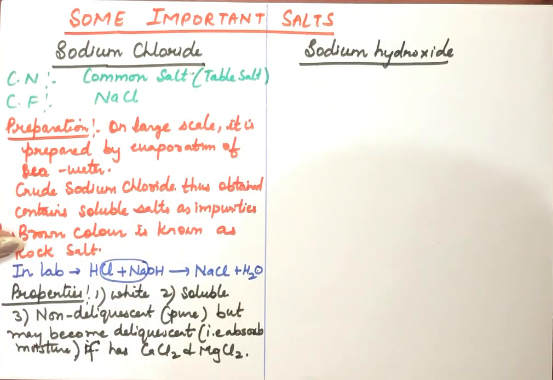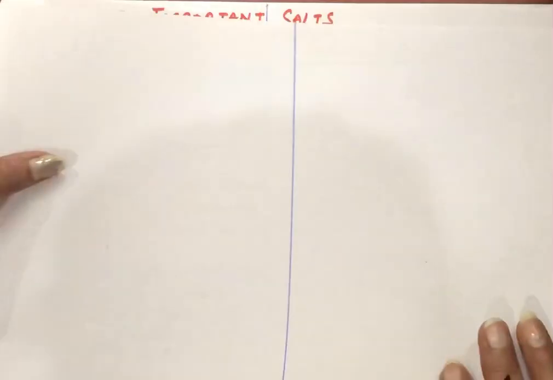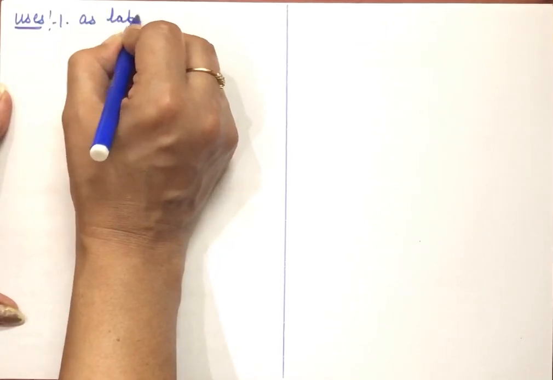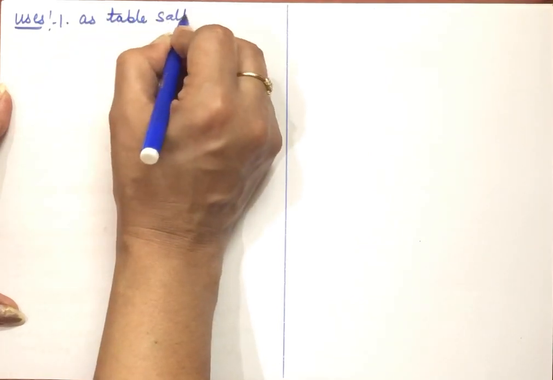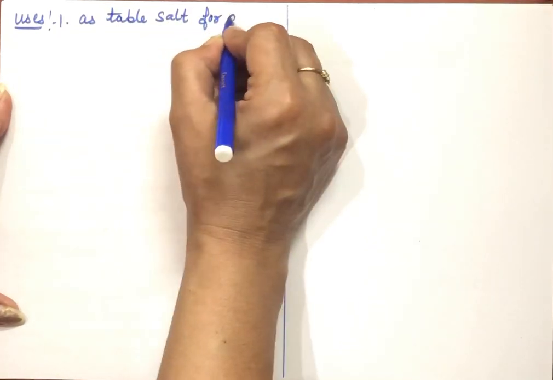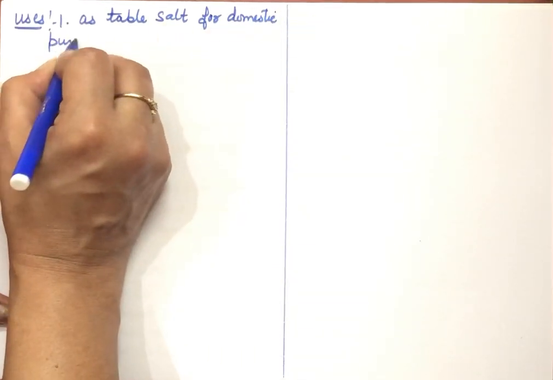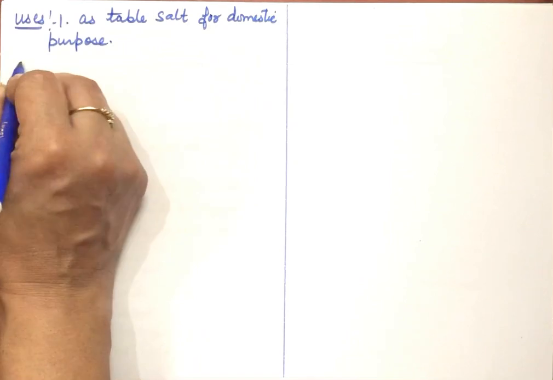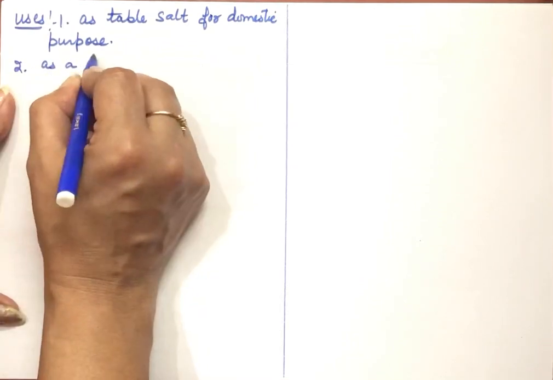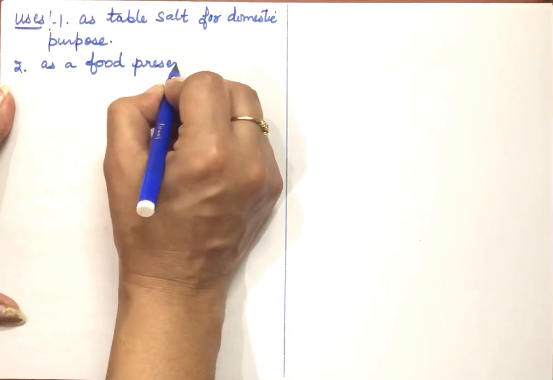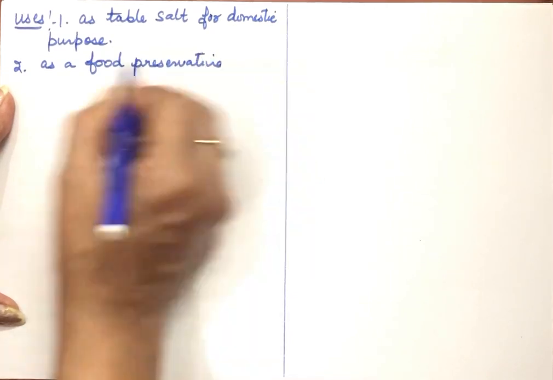Next we have the uses of sodium chloride. Where do we use sodium chloride? In cooking we use it as table salt. We use it for domestic purposes, that is, in our kitchens. For making food, we use sodium chloride. Second, it is also a food preservative. Like in pickles, we add salt. So it is a food preservative also.